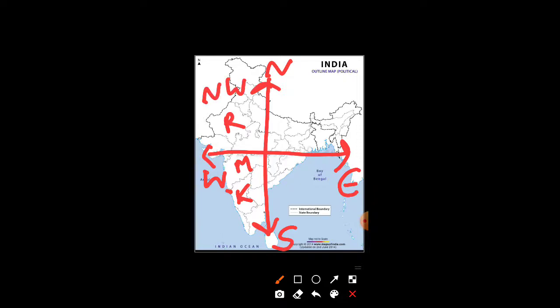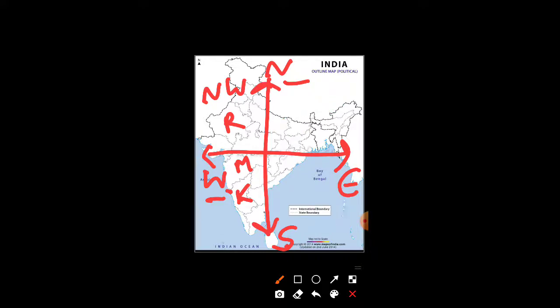Now I hope that it is clear to you. The states which lie between north and west will be called northwest. Same as if I talk about these states, then they will lie in between south and east. And if I talk about these states, then they will lie between north and east.